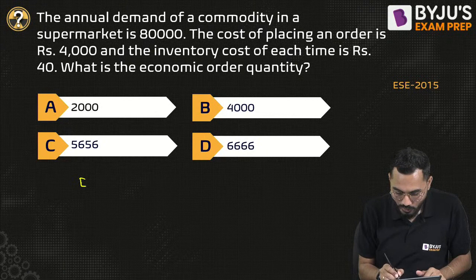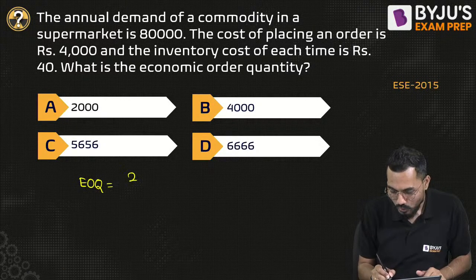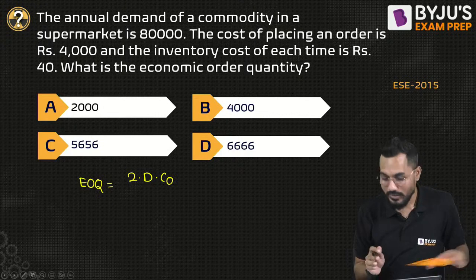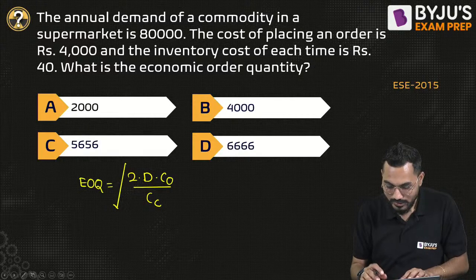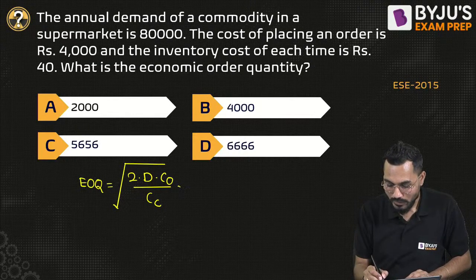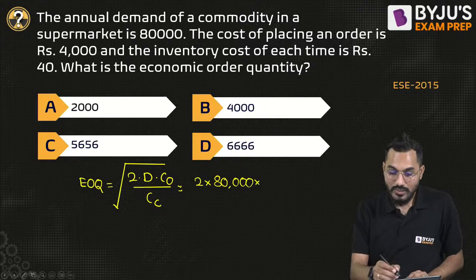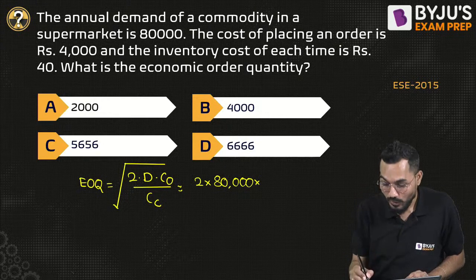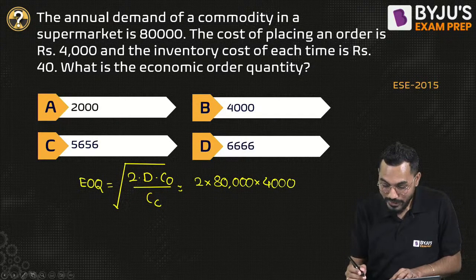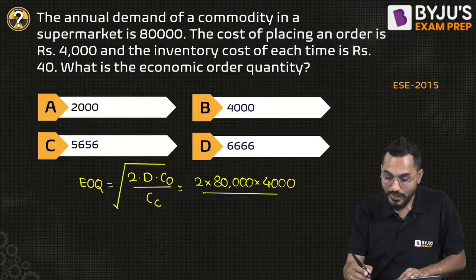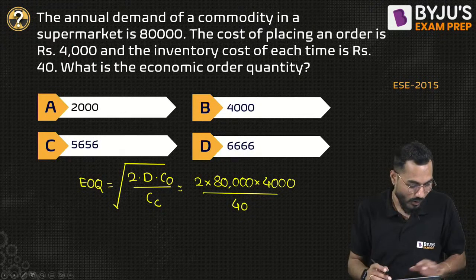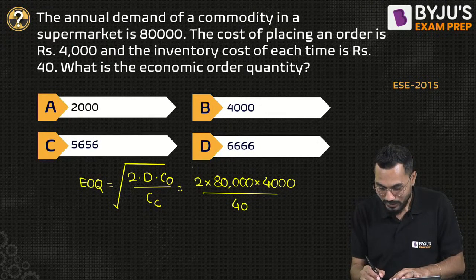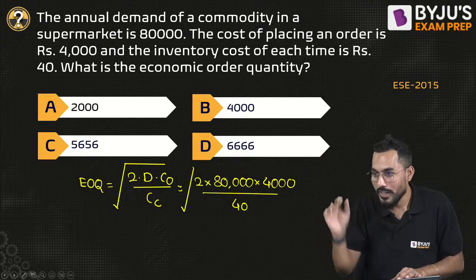Simply, economic order quantity is 2 into D into CO divided by CC, right? And this is the most used formula as far as the GATE examination is concerned, where the maximum number of questions are coming. So I'll say 2 into D, annual demand, 80,000. Order cost, the cost of placing an order is 4,000 rupees, so I'll put 4,000 there. Divided by carrying cost, which is the inventory cost of each time, rupees 40. So I'll put 40 there. And this has to be in the square root. Everybody calculated the correct answer.